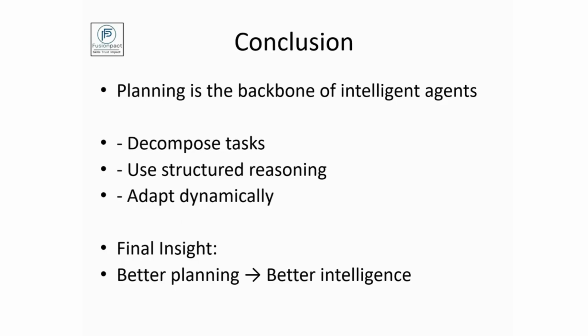And the final thought of this presentation is that an agent is not just intelligent because it acts. It is intelligent because it knows how to plan for the particular situation, and it will execute according to that plan in a structured manner. So by this, the errors in the project or any kind of mitigations that are happening in the project will be less, and the accuracy of the project will be enhanced.